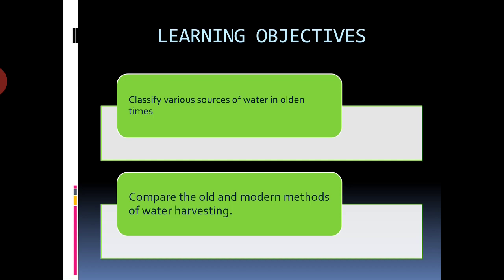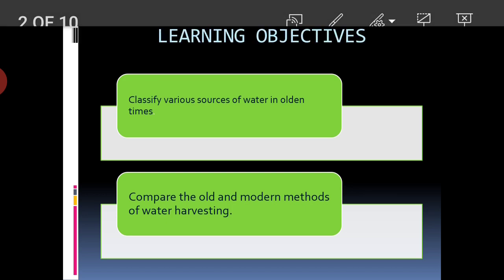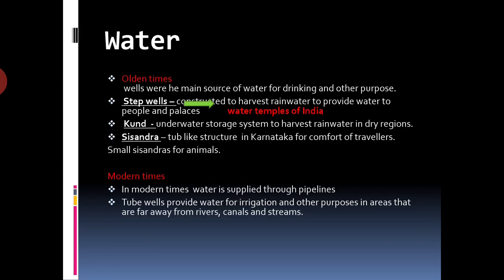you will be able to classify the different sources of water in olden times. Now in this topic we are going to study about the different sources of water which are used in olden times. Now you will be able to compare the old and modern methods of water harvesting. Now what is water harvesting? Water harvesting is a technique of collecting, storing and using rainwater. So we are going to study about the different sources of water that were used in olden times.